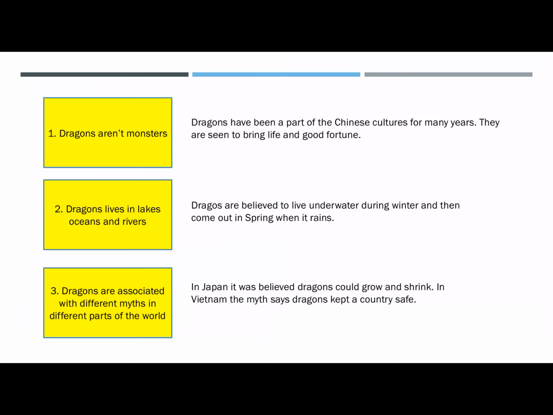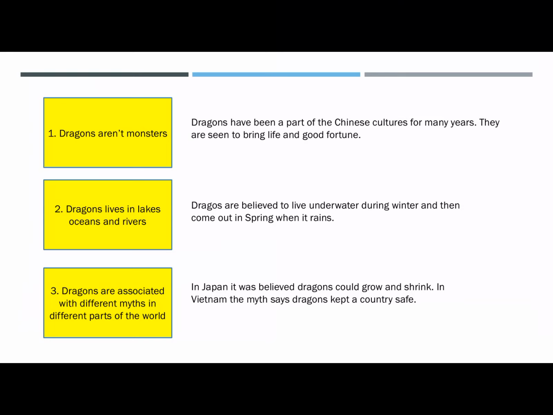And the third note, dragons are associated with different myths in different parts of the world. Now that third note isn't too bad, but I could probably add a little bit more detail to that note when I add it into my information report. So let's have a look at how I could add more information to that note. In Japan, it was believed dragons could grow and shrink. In Vietnam, the myth says dragons kept a country safe. So I provided 2 different examples of how dragon myths are supported in Japan and Vietnam, how the myths change, how the perspectives of dragons change.